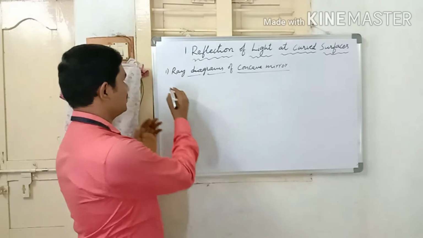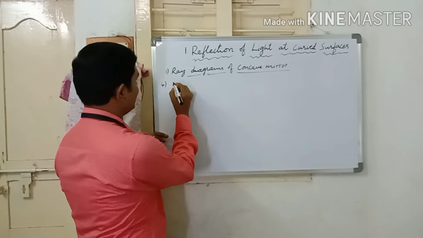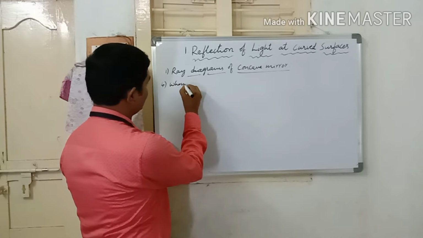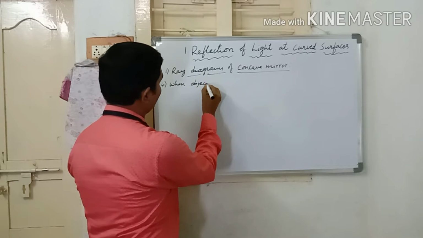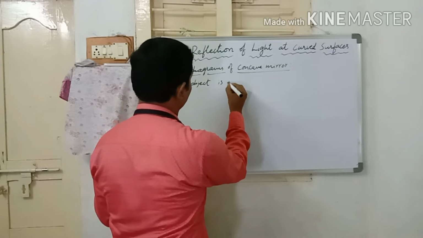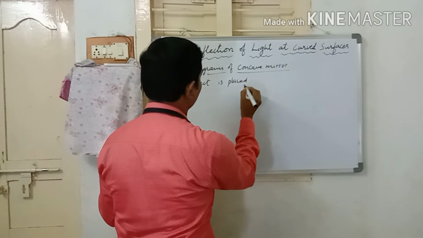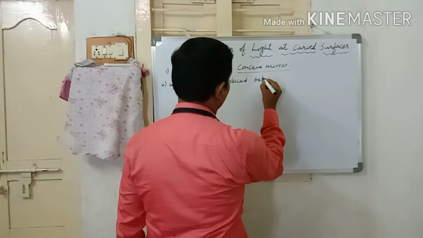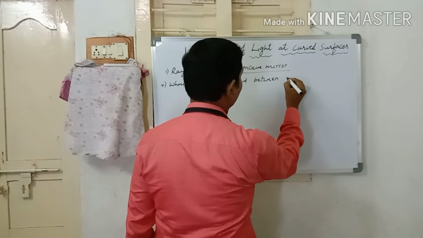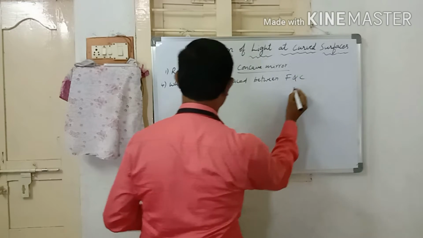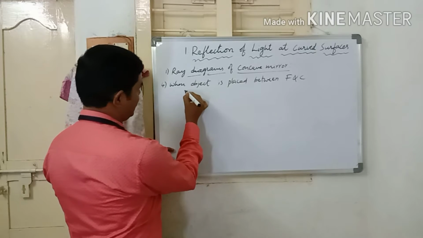The remaining diagrams are there. The fourth one is when the object is placed between F and C. So see the diagram.